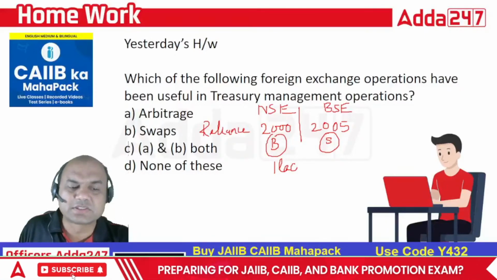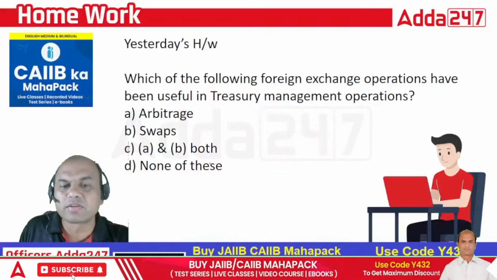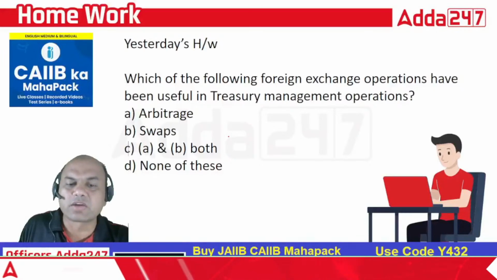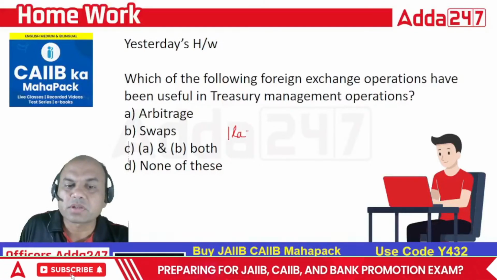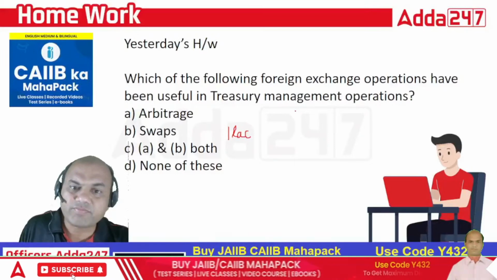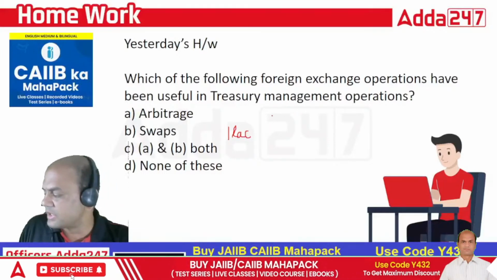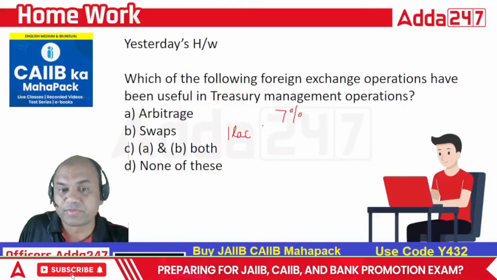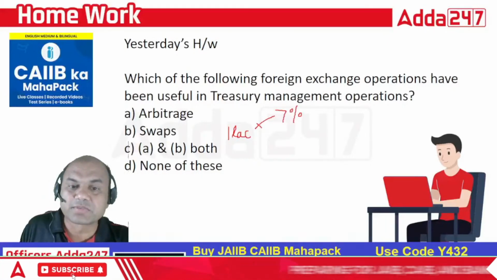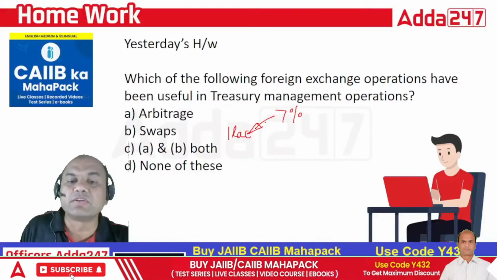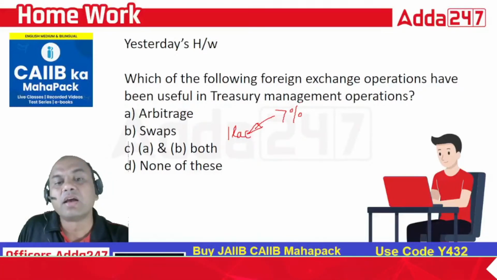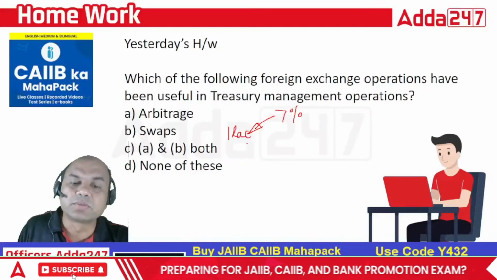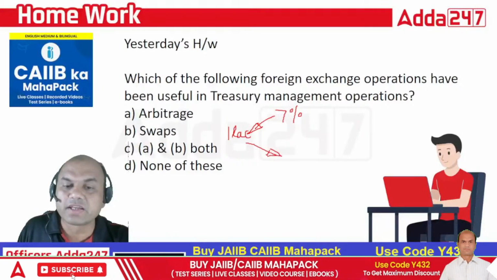Swaps means one leg is fixed and the other leg is moving, or fluctuating. Suppose I take 1 lakh rupees from you and guarantee you a 7% rate of interest, 7% fixed. So I will have to give you 7%, right? Now suppose I invest this 1 lakh in the stock market.